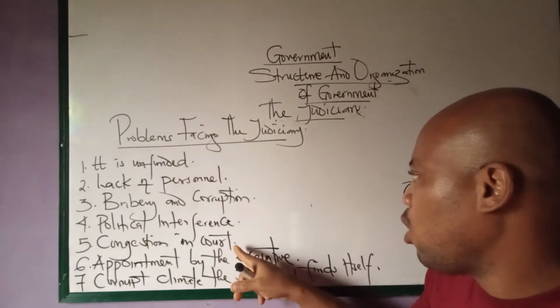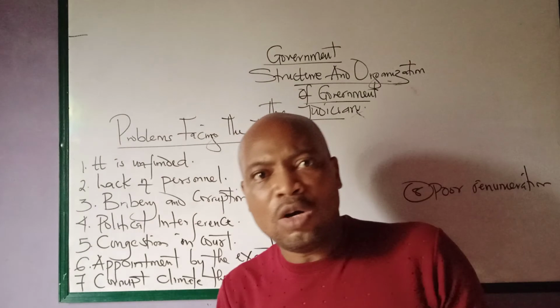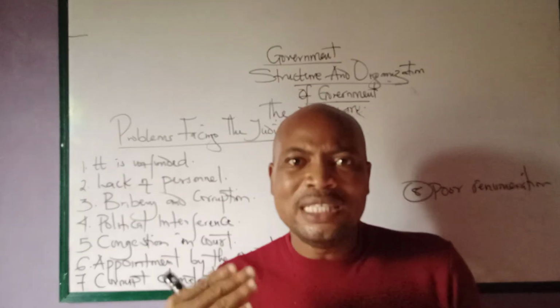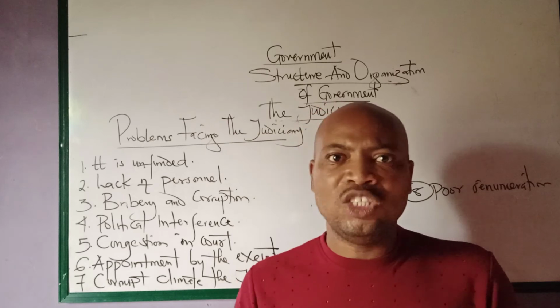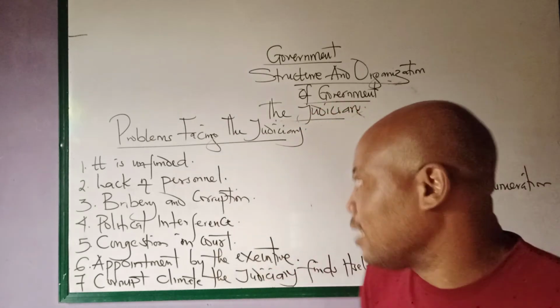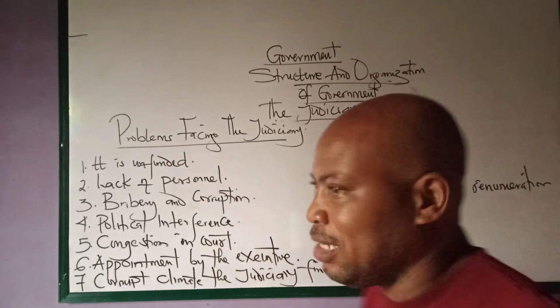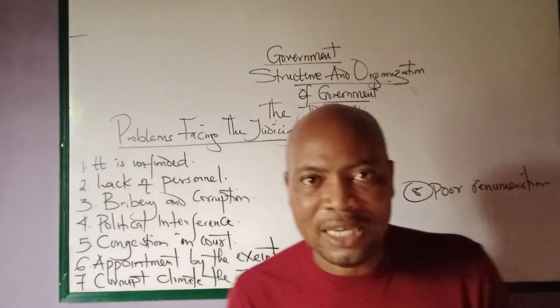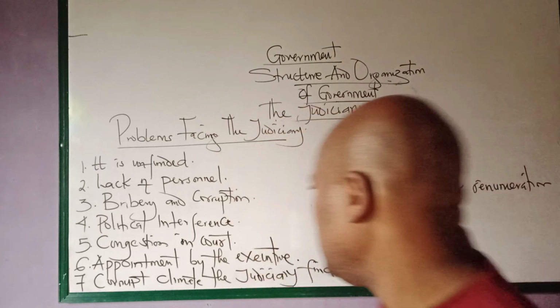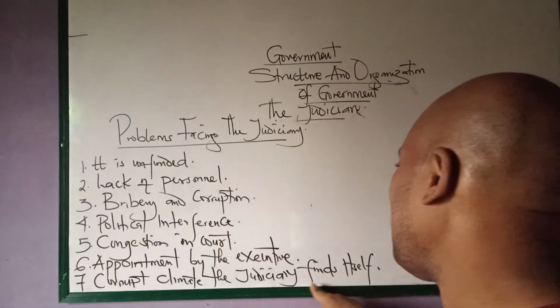The other one is what we call congestion in court. The court is over congested, and because of the congestion, there is always delay in justice, and justice delayed is justice denied. Then appointment by the executive, because they are usually appointed by the executive, it makes them not able to function very well. Then corrupt climate the judiciary finds itself.